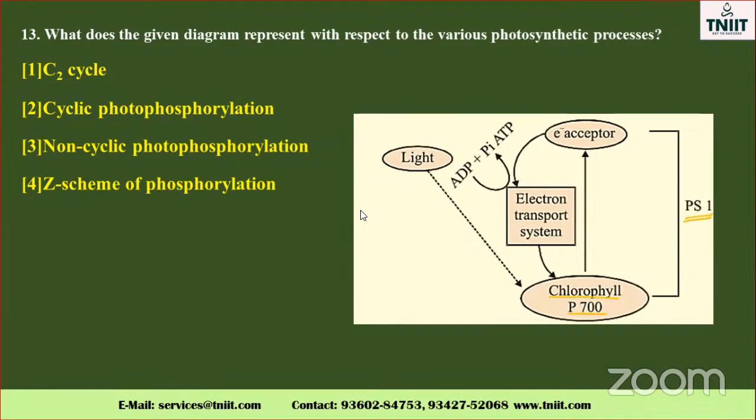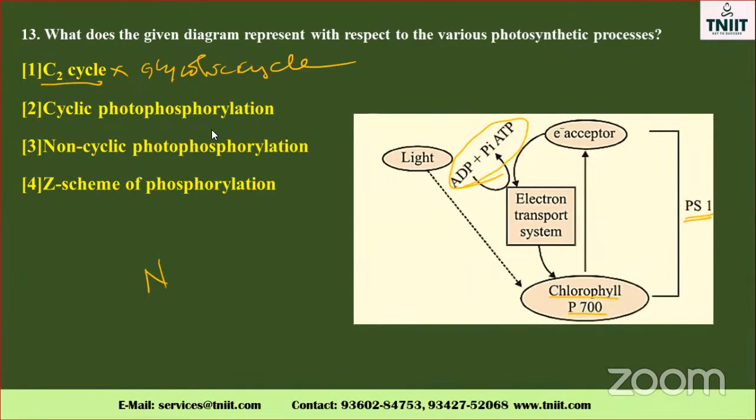Pigment system 1 they have given. See here, one ATP molecule is also formed. Normally, you know about photosynthesis, non-cyclic photophosphorylation. The C2 cycle will not come, because you know this very well. The pigment will not allow the C2 cycle, otherwise called the glycolic cycle. This one is called the glycolic cycle.